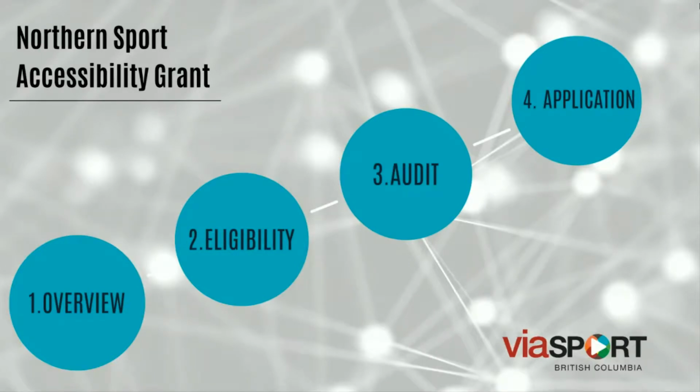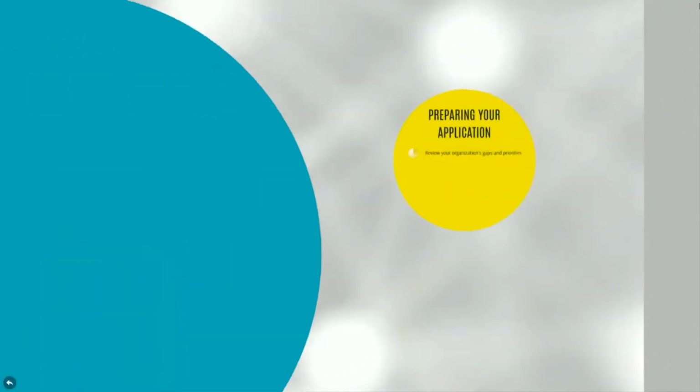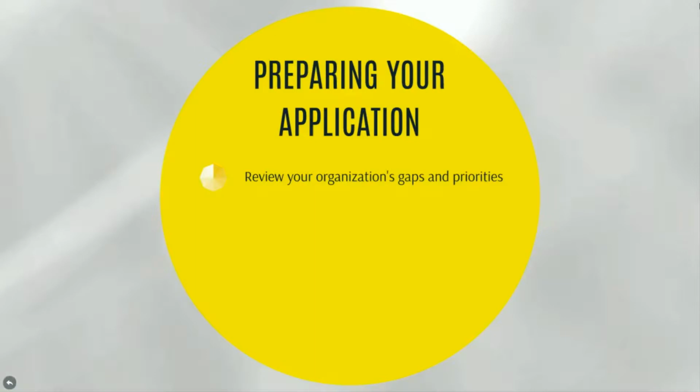We hope you found the audit tool helpful for sparking ideas about activities you can undertake to create positive change. In your application, you'll now be required to outline these activities or projects that you are requesting grant support for. Most of the work is done before you apply, reviewing your organization's gaps and priorities, planning exactly what you want to do, and determining the likely impact or positive outcome for those in your community.